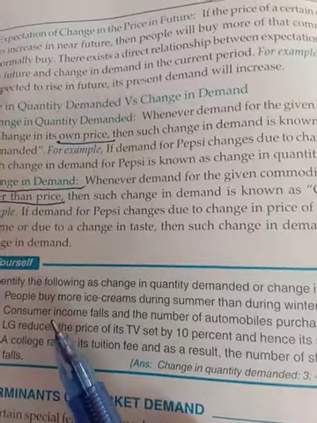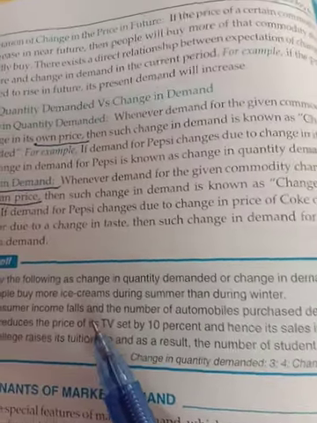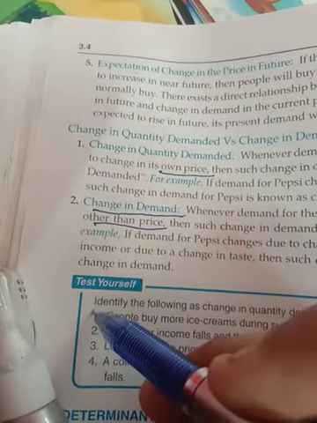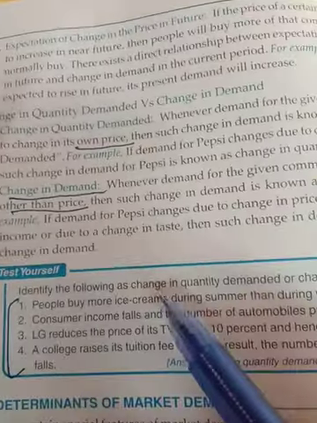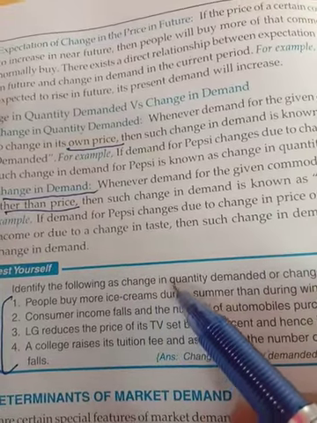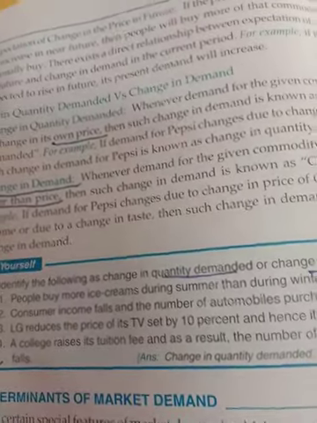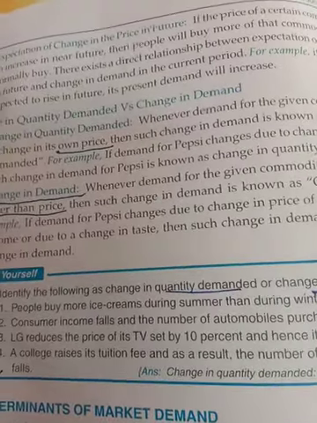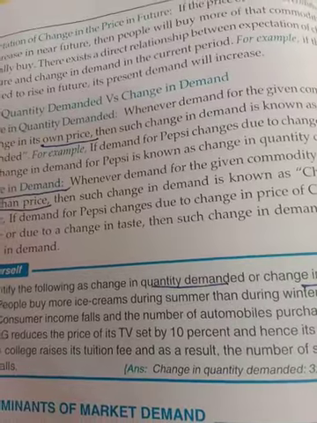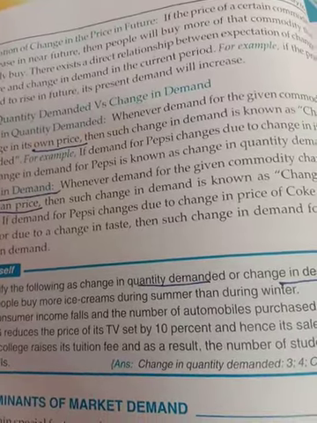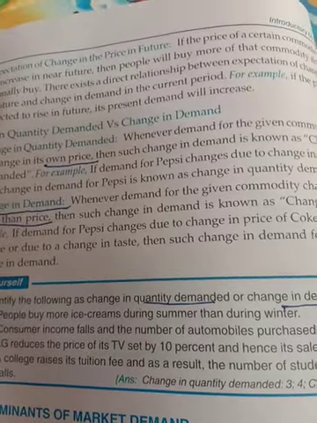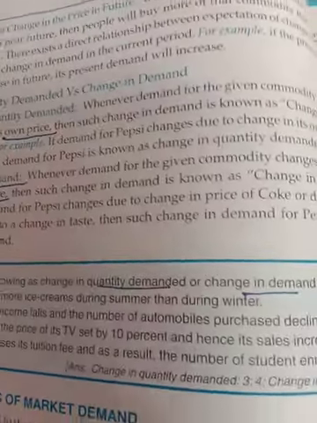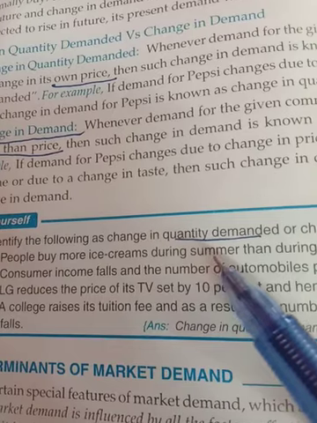Then consumer income, these are the situations given over there. And now the question is, identify the following as change in quantity demanded or change in demand. So you can give your justification, like in the first case, people buy more ice cream during summer than during winter because people prefer it. So taste and preference are there. This is a factor which increases the demand for ice cream during summer at the same price. So this particular change is due to this factor, by which the demand for ice cream has changed.